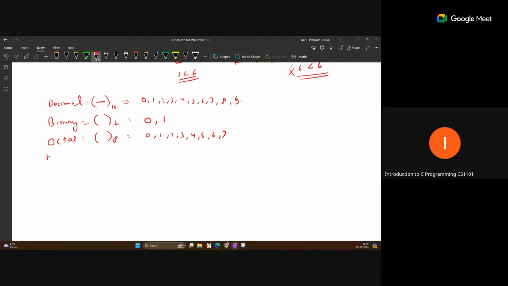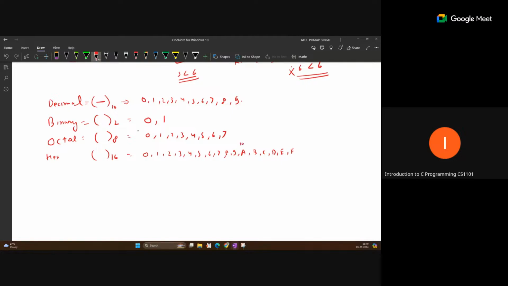And hexadecimal, we have a total of 16 digits. The base is considered as 16, and we have 0, 1, 2, 3, 4, 5, 6, 7, 8, 9, and after 9 we will write different characters, like A, B, C, D, E, F. These are characters, but the meaning remains the same.